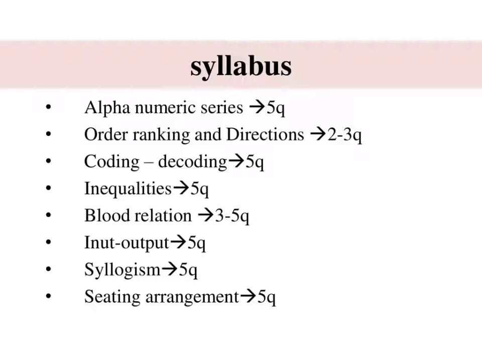Next topic is inequalities. Questions based on inequalities are commonly of 2 types. First one is direct inequalities and second one is coded inequalities. We have signs of inequalities. First one is greater than, less than, equal to, greater than or equal to, less than or equal to. These are the different signs of inequalities. Based on these 5 signs only, we can answer the given inequalities questions.